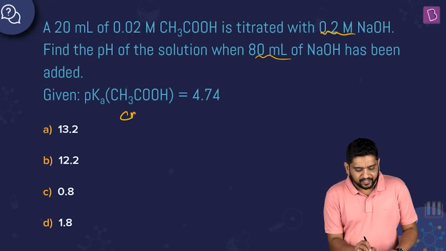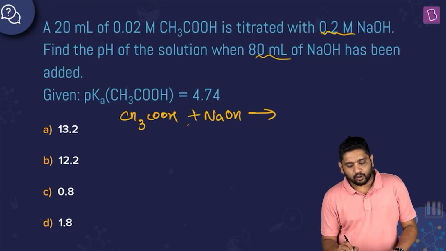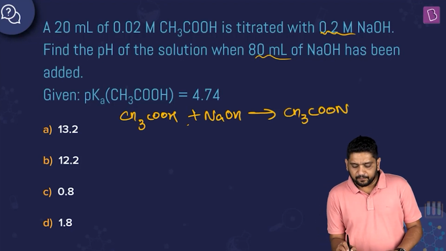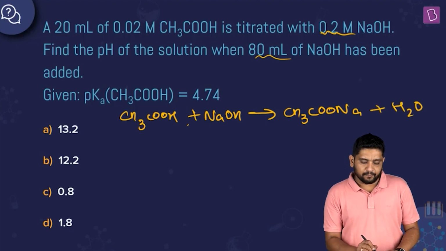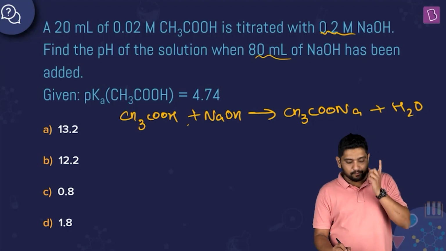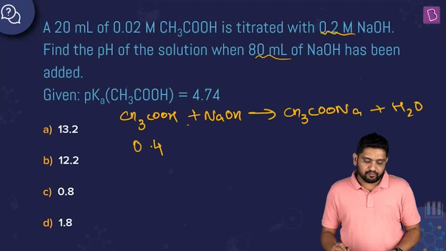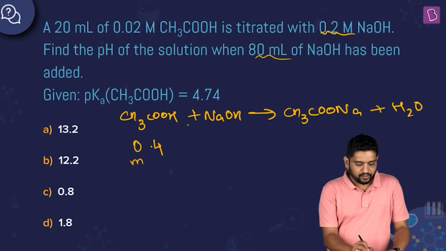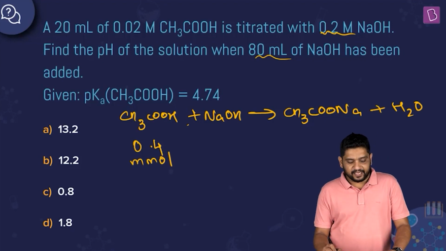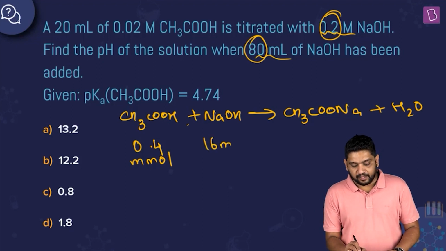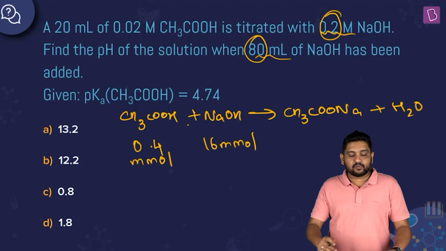Cool. So what do we have here? The reaction is between a weak acid, acetic acid, and a strong base, NaOH. All neutralization reactions go on to completion. We'll get salt and water, the weak acid strong base salt, sodium acetate, and water. Molarity times volume in ml gives us the number of millimoles. So 20 times 0.02 means I have 0.4 millimoles of CH3COOH, and NaOH is 0.2 times 80, which is 16 millimoles. You can see a 1:1 mole ratio.